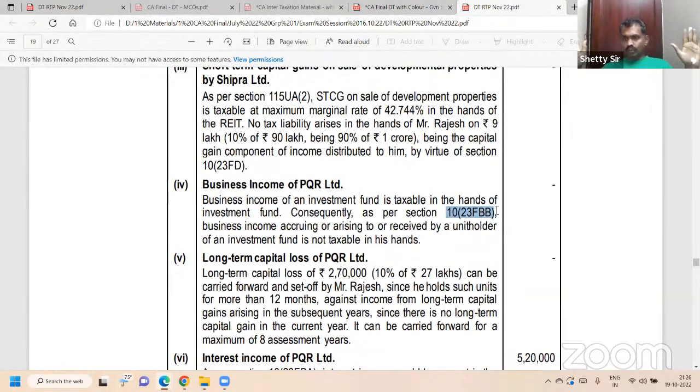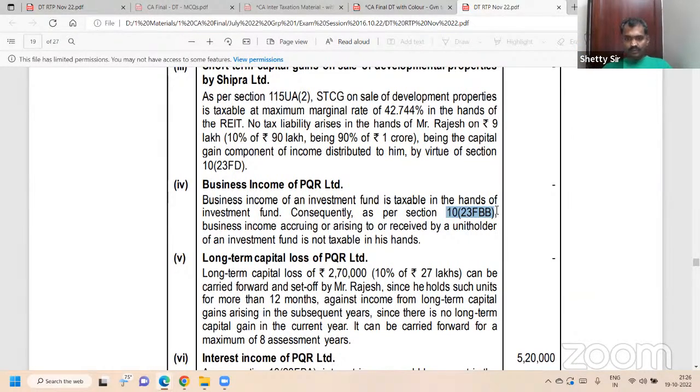Honestly, I also don't know in detail about it. I only know a little bit of the taxation provisions. What is that, how do they do it? I don't know, and I need not know. I will not learn it because it's not practically useful for us. Questions come only on amendments, and this one may not come. 10(23FBB), understood?